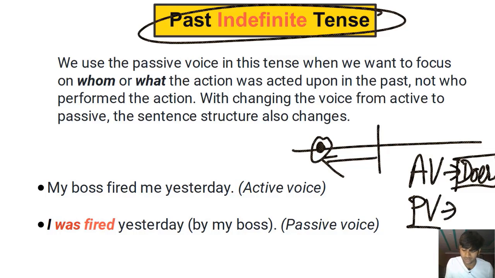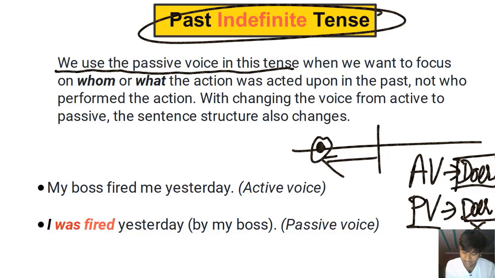Now in the passive voice, we do not focus on the doer of the action. In the passive voice, we focus on the receiver of the action. We focus on the person or the thing that received an action in the past, that the subject acted upon in the past. So look at this explanation, look at this definition. We use the passive voice in this tense, in past simple tense, right?